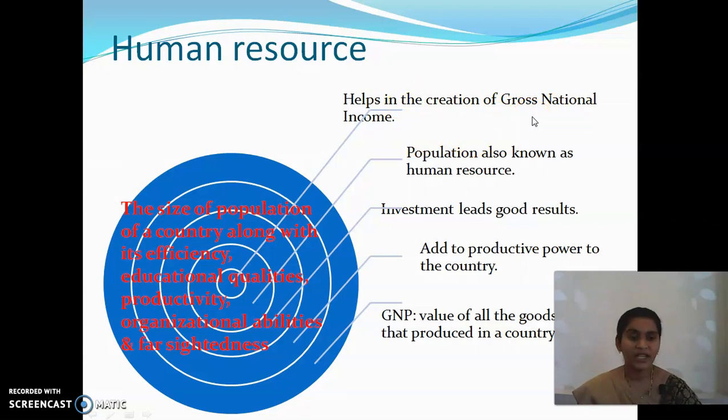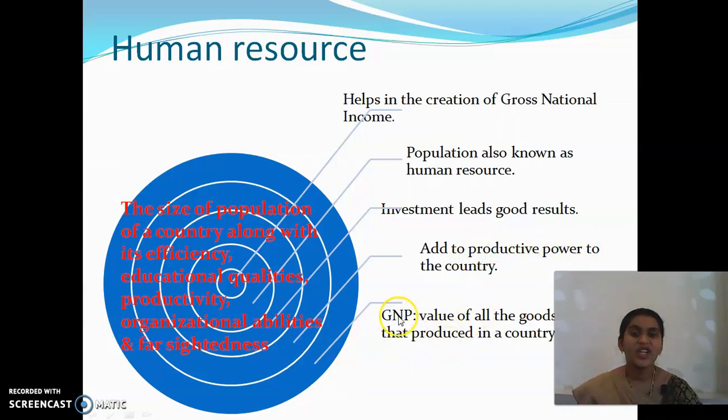Understand, the national income will increase. The population, also known as human resources, we can consider like the human resources of a country, as we call physical resources. Investment leads to good results, and that will help us get good results in productivity. It adds to the productive power of the country and will increase productivity in the country.